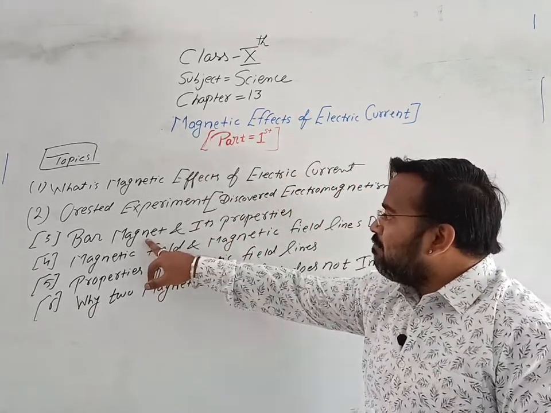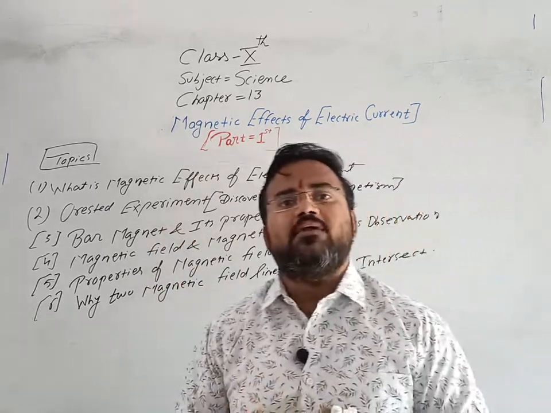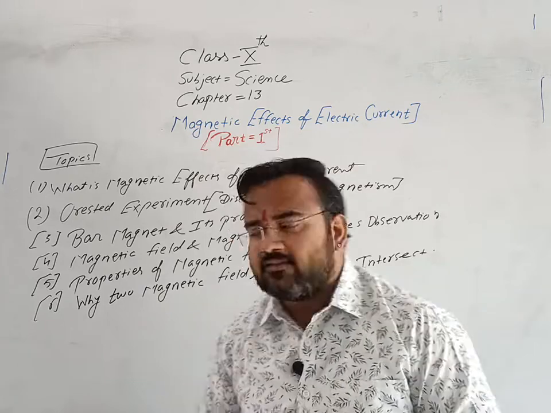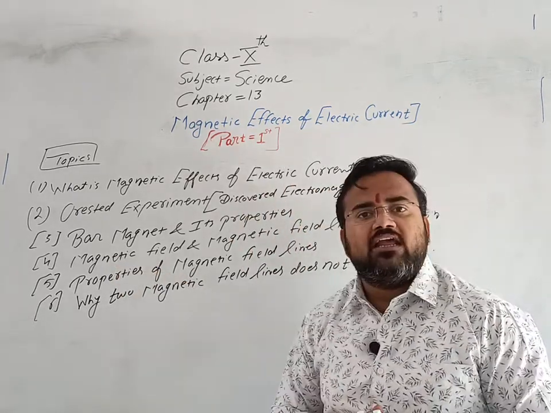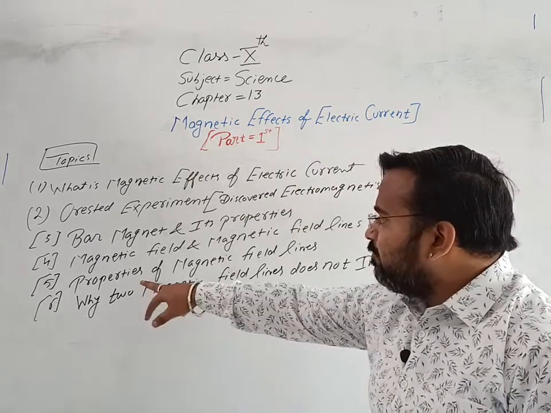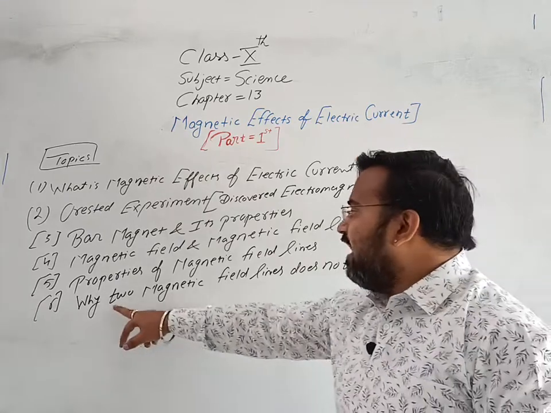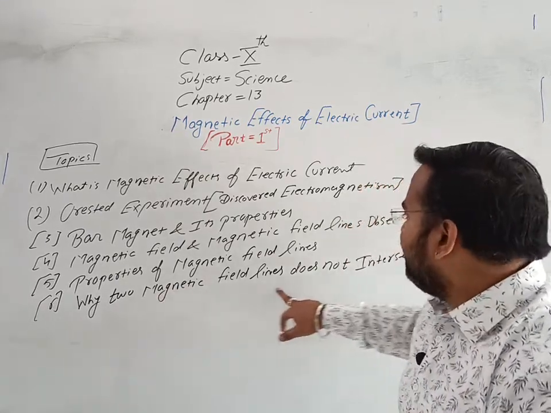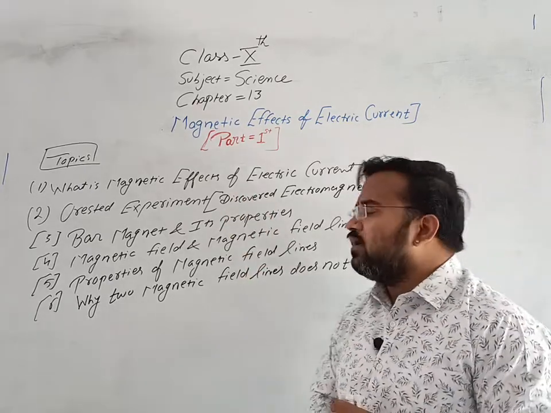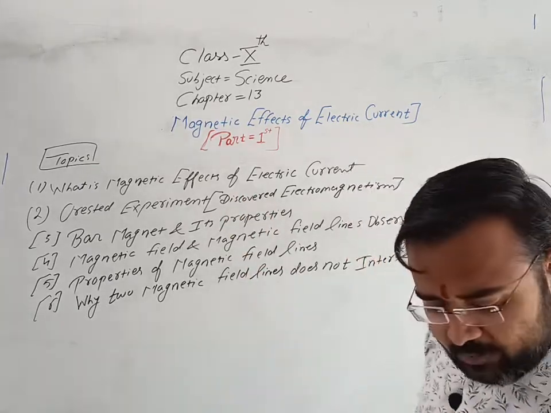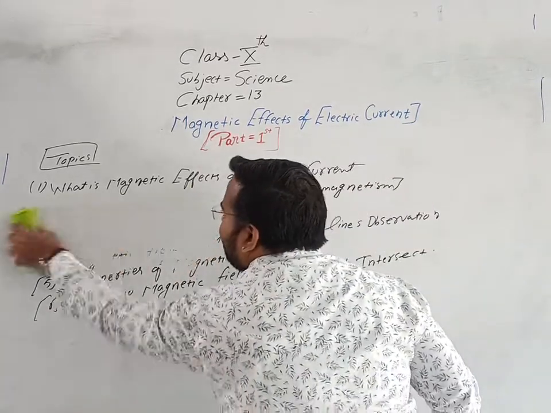Then we are going to see bar magnet and its property, how bar magnet looks like and how it behaves and what is its properties. Fourth part we are going to see the magnetic field and magnetic field lines. Fifth part, the properties of magnetic field lines, and last, why two magnetic field lines do not intersect. Clear? So these 6 topics we are going to cover in part 1. So one by one we'll see first what is magnetic effect of electric current.